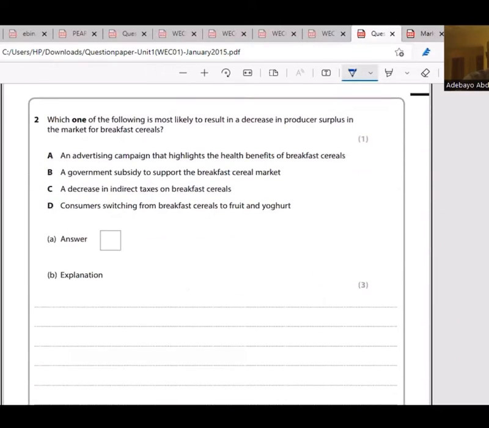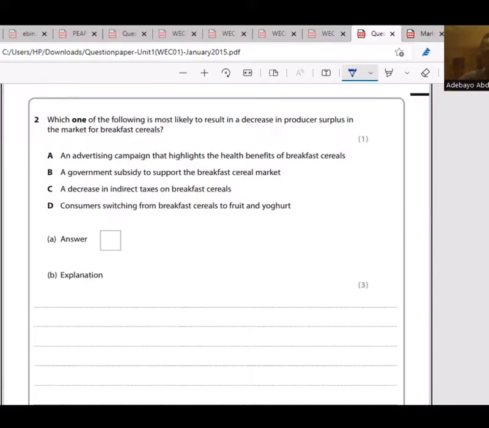It said, which one of the following is most likely to result in a decrease in producer surplus in the market for breakfast cereals? When you talk about producer surplus, you're talking about the profit made by firms. A, an advertising campaign that highlights the health benefit of breakfast cereals. Then the demand for breakfast cereals should increase, so it cannot be an option. B, a government subsidy to support the breakfast cereal market. If there's a government subsidy, prices will fall, then the demand should rise. So the answer is not B.